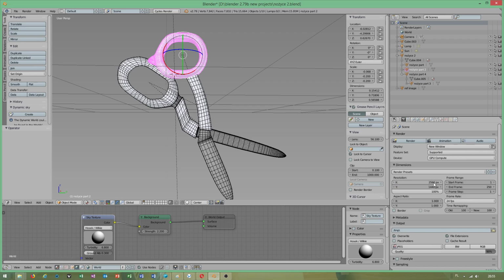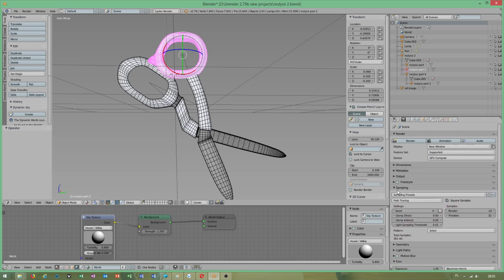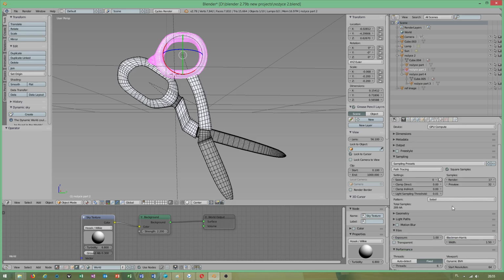This is what I use, so you will have a nice wallpaper for Facebook or YouTube. I will add my preset, Shimmy Simon. Okay, here make sure you use this to 100%. Next thing, we will check sampling. Square samples, a value of at least 20, you don't need more, or even 17, because we will use the denoiser.